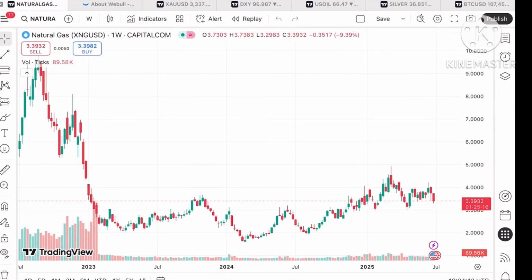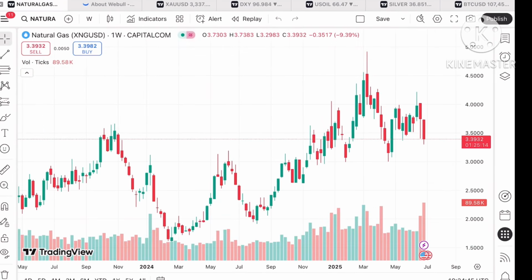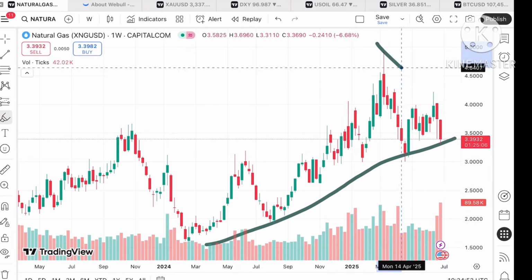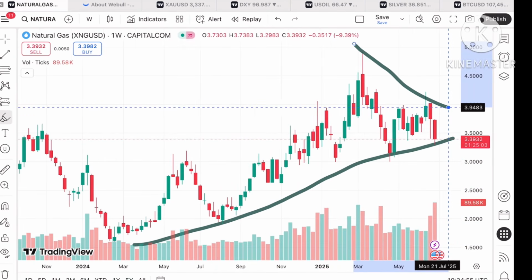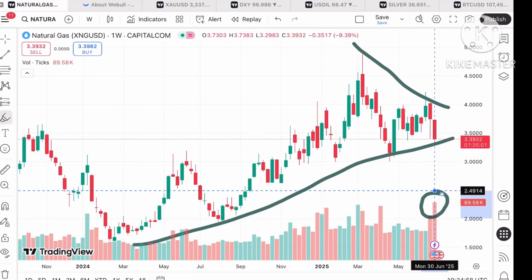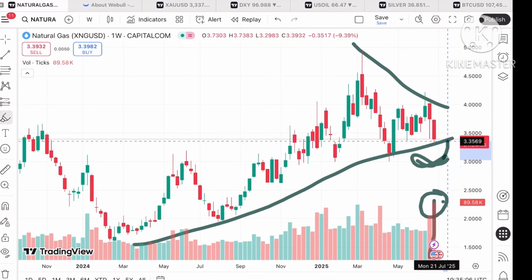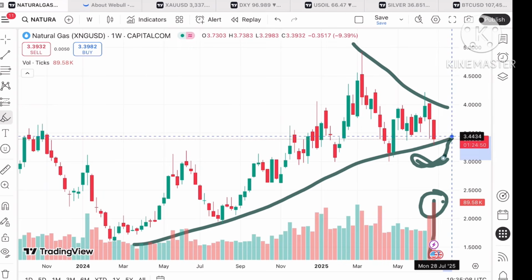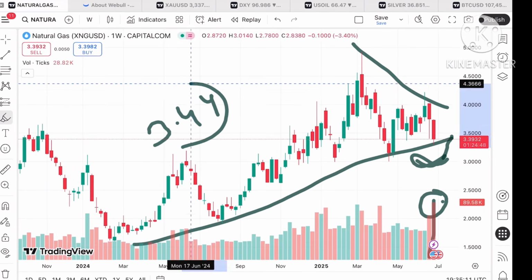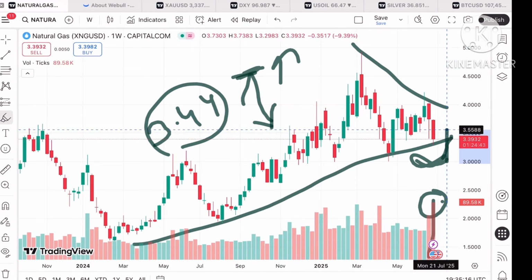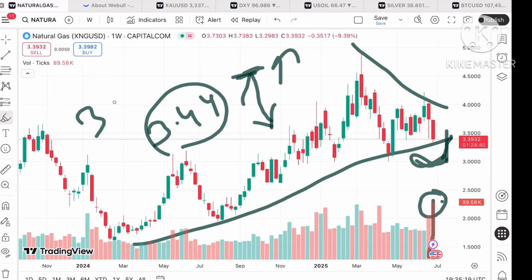Now coming back to the natural gas price, as I have already explained the dollar index. The dollar index, after making a low of around 96.3, continued to rise, but if it starts falling below that level, we can see a further fall. If you look at the volume, it is around 89.58 at this particular level. The probability can be high that if a swing forms at this level, it can rise towards the next resistance of 3.44. From there a bounce back can come, but if it moves further up, we can see the next level, that is 3.55.